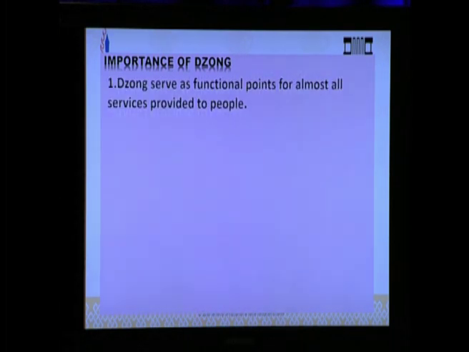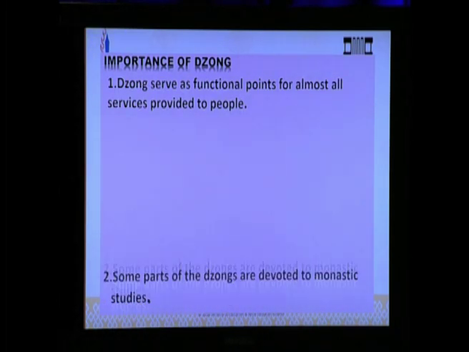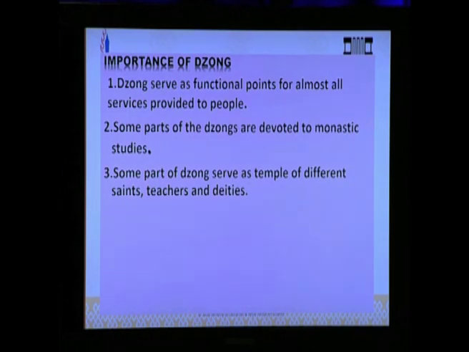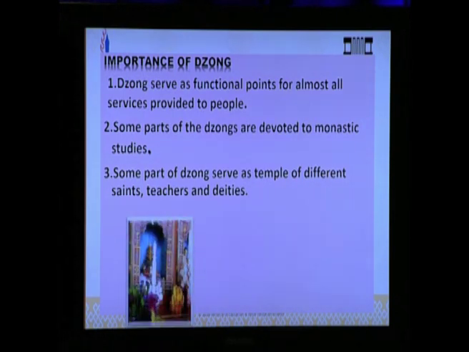Now let's look at the importance of zone. Zones serve as functional points for almost all services provided to people. Some parts of the zones are devoted to monastic studies. Some parts of zone served as temples of different saints, teachers and deities.